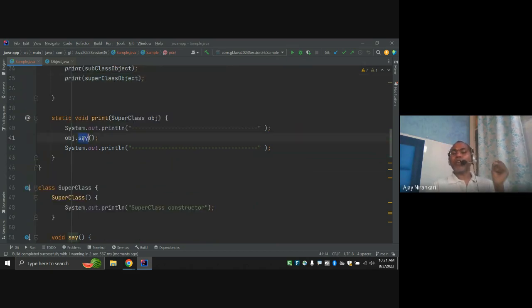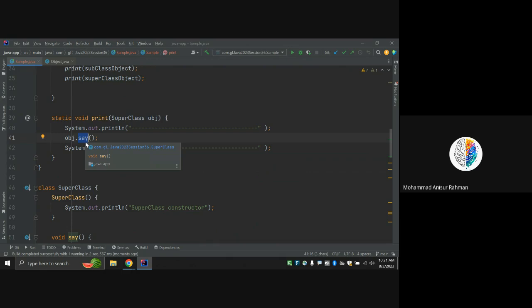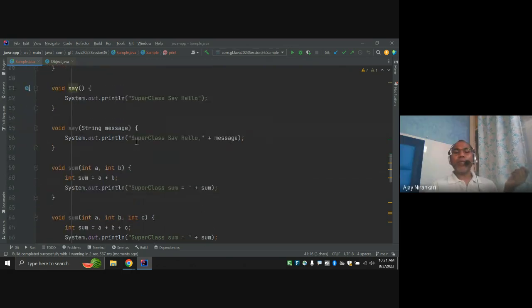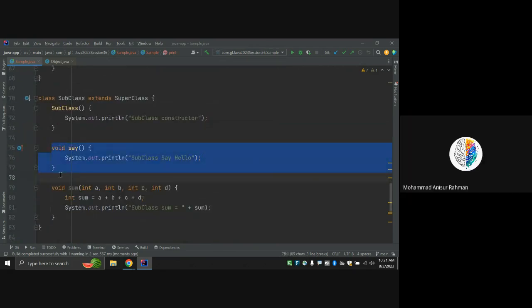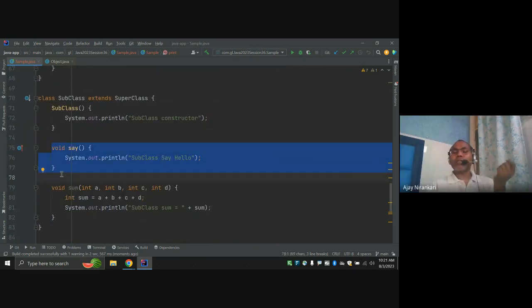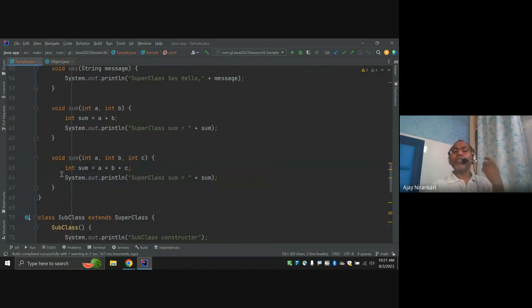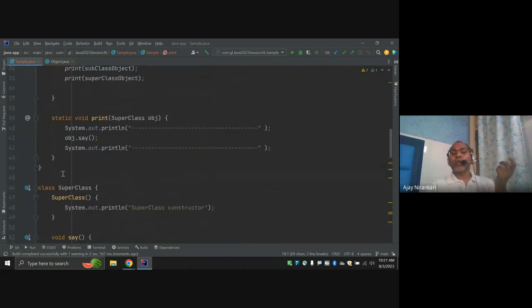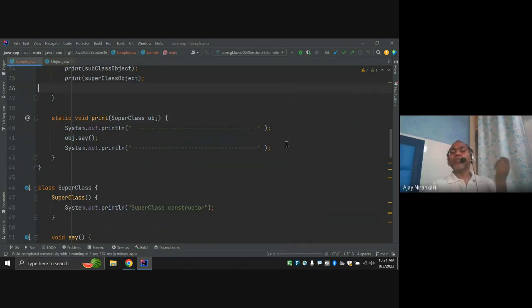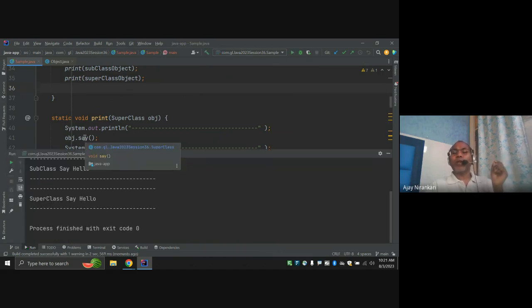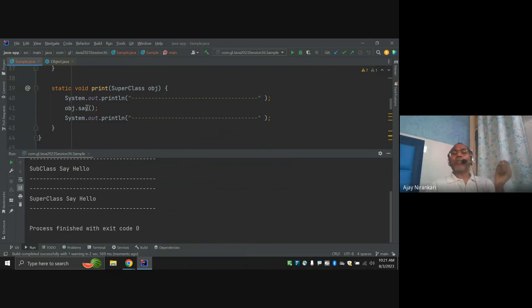This means the say function has different implementations. One say is in the superclass and one say is in the subclass. So the say function is defined in two places, and which one gives the output depends on which object you created. This concept is known as method overriding, and overriding is polymorphism.